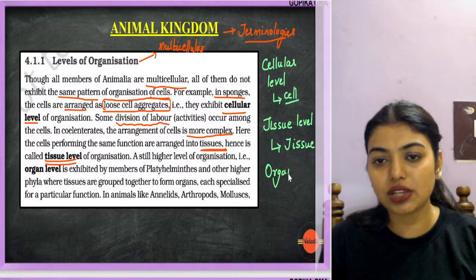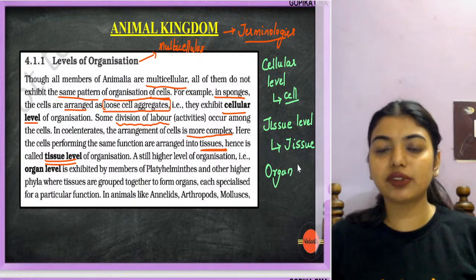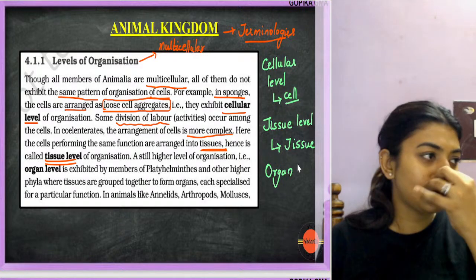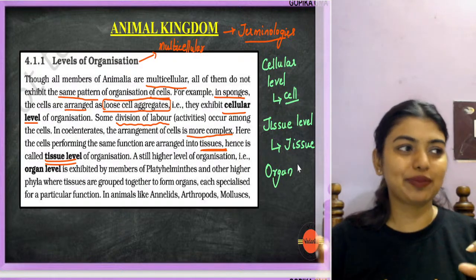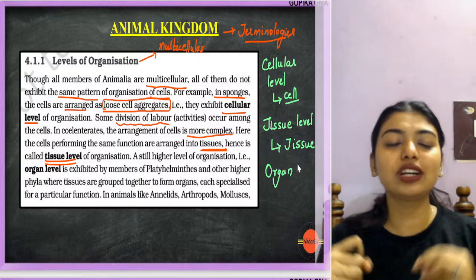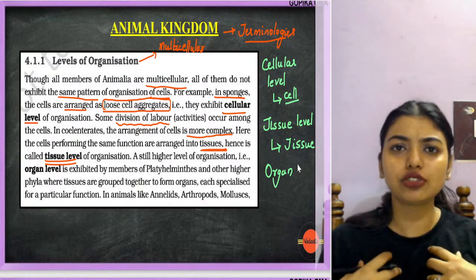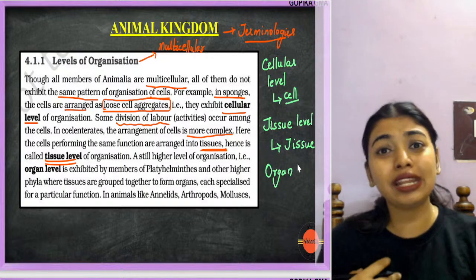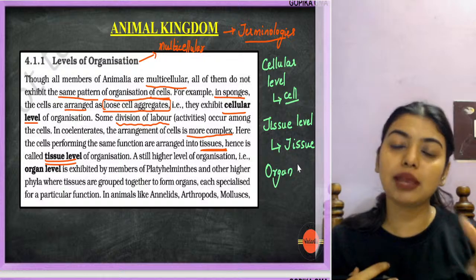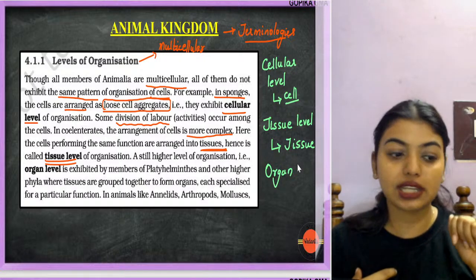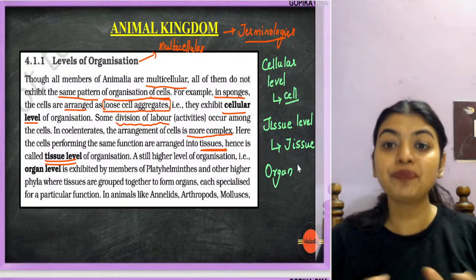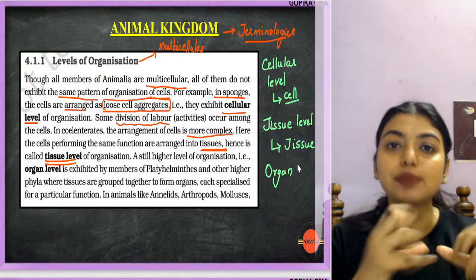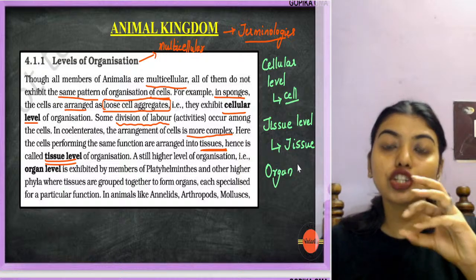Obviously all the tissues have decided, I am going to do this function, so even you are going to do this function. So it's very simple, students. Now imagine different tissues. Let's act like all these tissues can talk. They are like, hey wait, I also do breathing, even you do breathing, even you are a part of this. Then another will say, even I am a part of this because I am transporting the gases. So all of these together are going to form the respiratory system. So division of labor has happened.